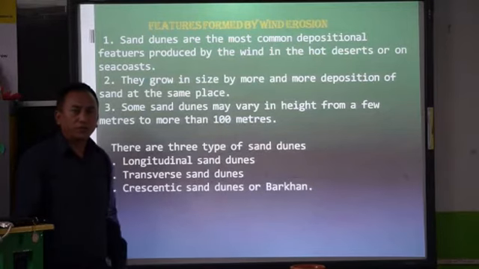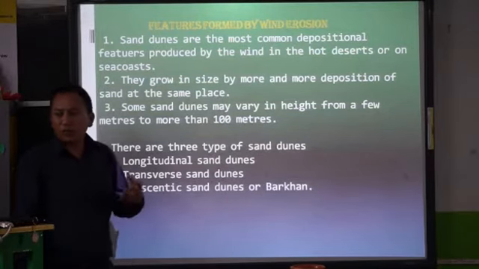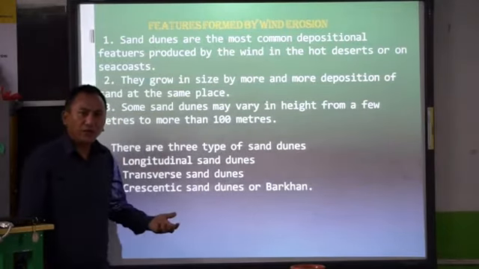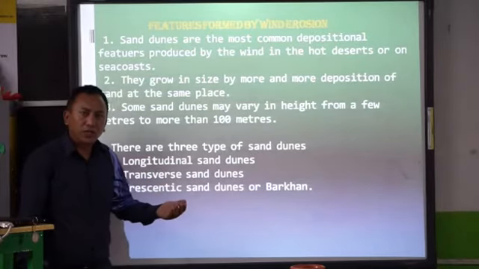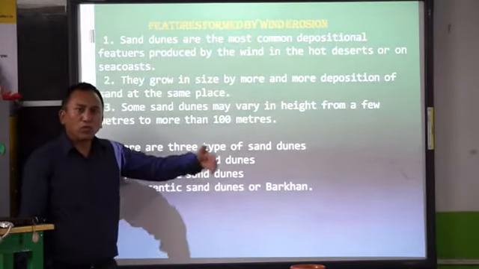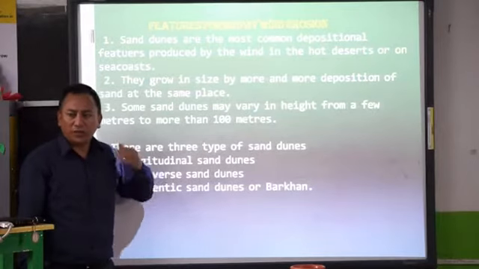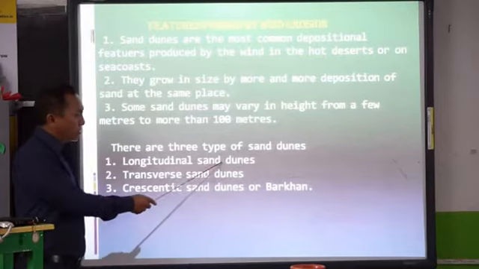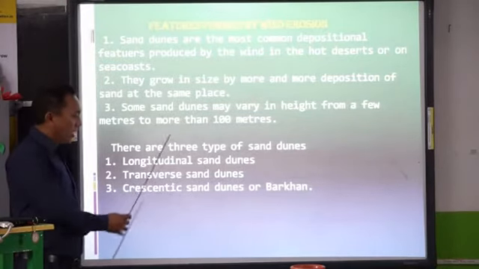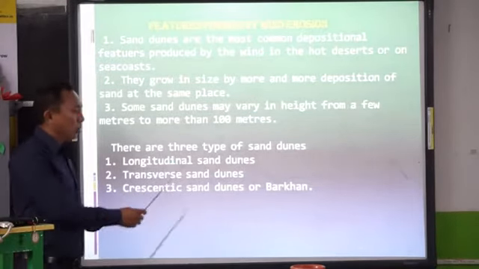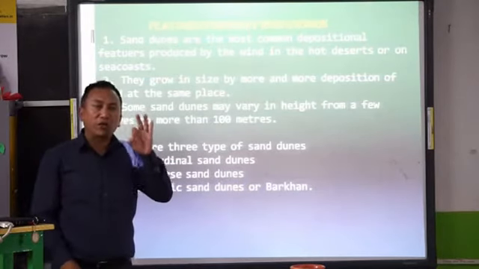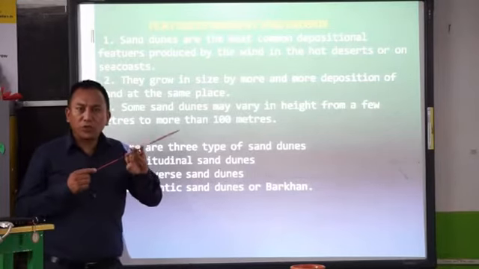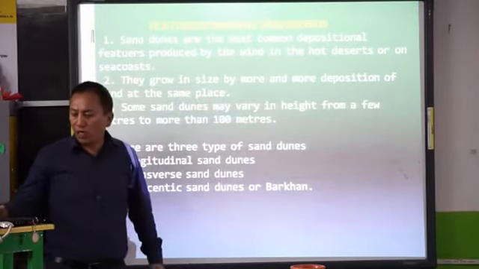Sand dunes basically grow in size from a few meters to 100 meters. They go on moving as well, as the wind blows. So there are 3 types of sand dunes: longitudinal sand dune, transverse sand dune, and crescentic sand dune or barkhan.